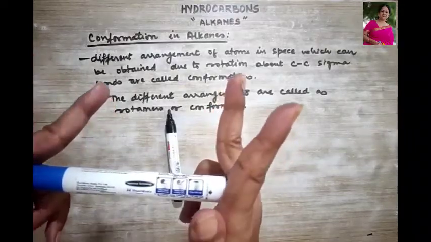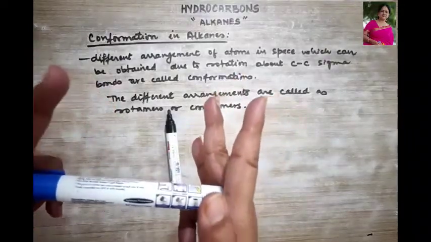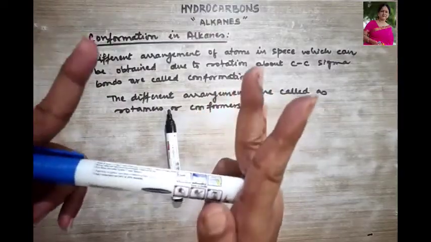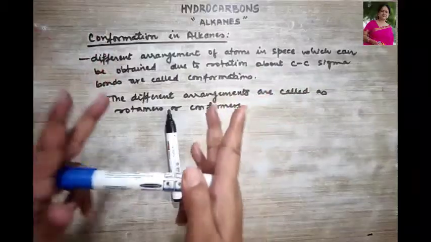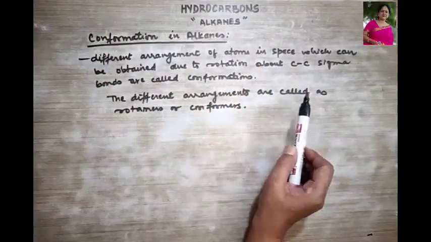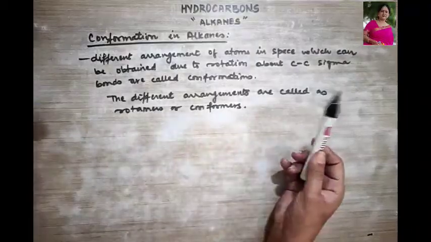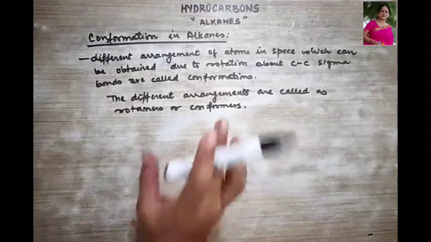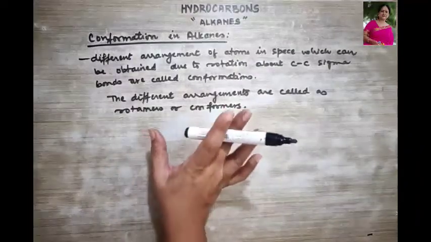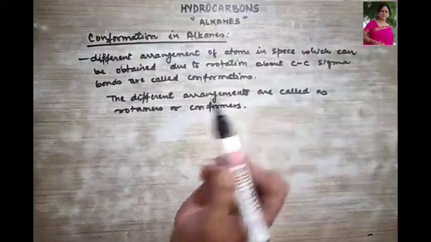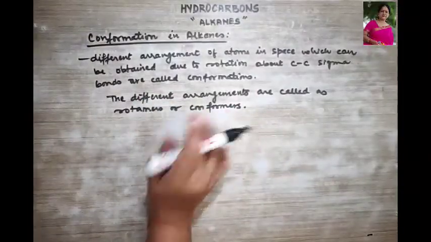Now this is stable, this is moving 360 degrees, or both are moving in opposite directions, or both are moving in the same direction. So you can imagine there are so many different arrangements that are formed. What are these different arrangements called? Conformers or rotamers. But there is no change in the properties of these conformers. The property of all the conformers always remains the same.